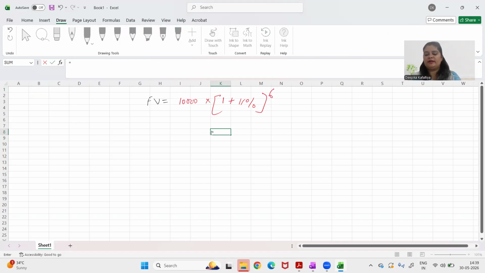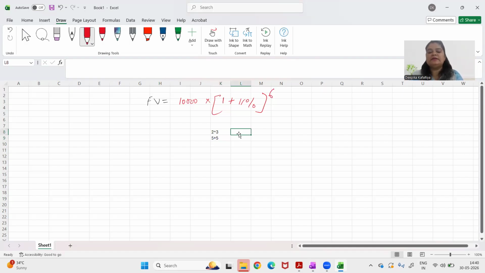Because if I do not write equal to, let's say I want to know what is 2 into 3, if I just write 2 into 3, it will not give me the answer. If I want to find out what is 5 plus 5, 5 plus 5, it again does not give me any answer.